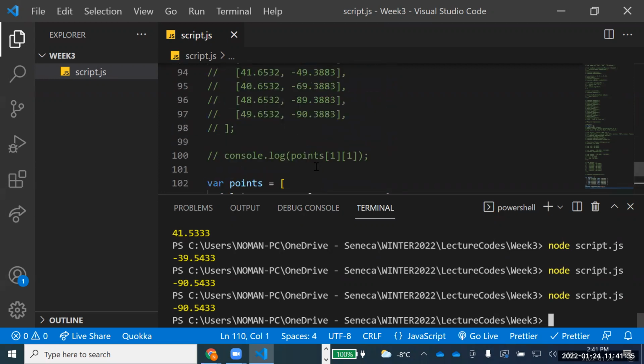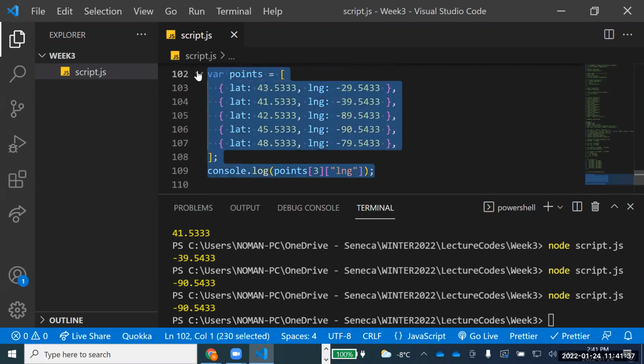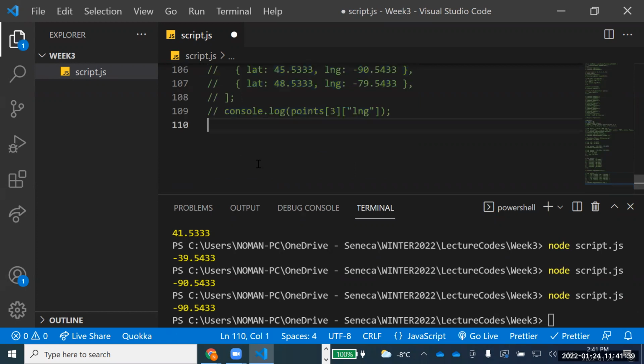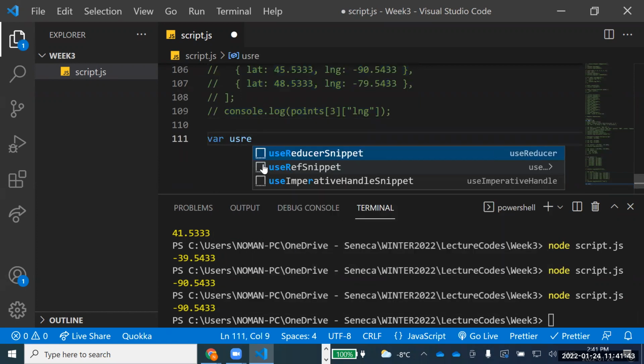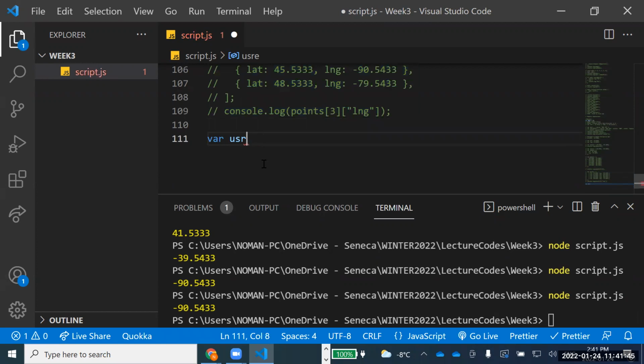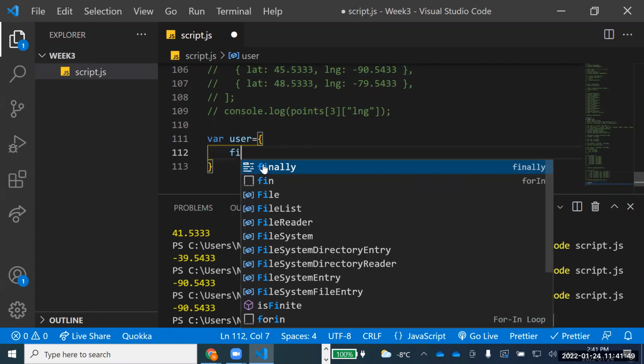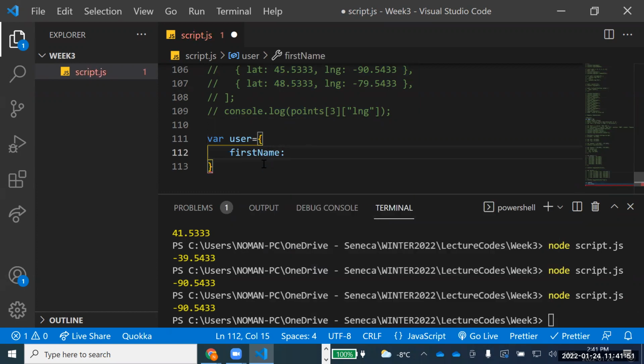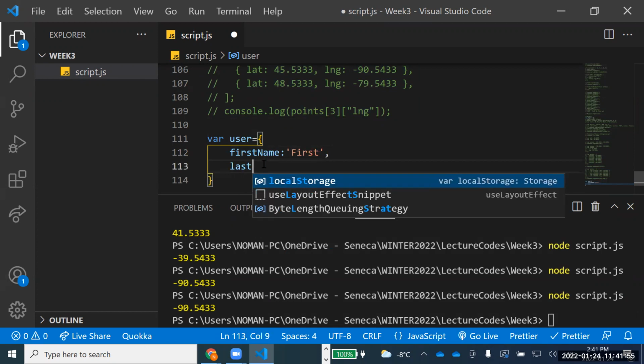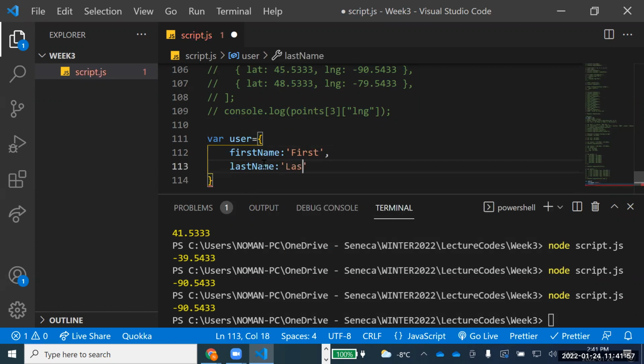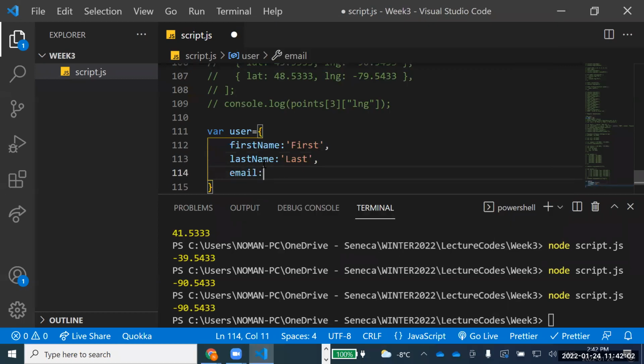Now let's talk about another data type. I hope you are understanding this one. I'll talk about another data type, and you will see that it makes so much sense. If I have to collect users' information, I say user, and for example first name, a fictitious name first, then last name, and email. There is an email for every user.